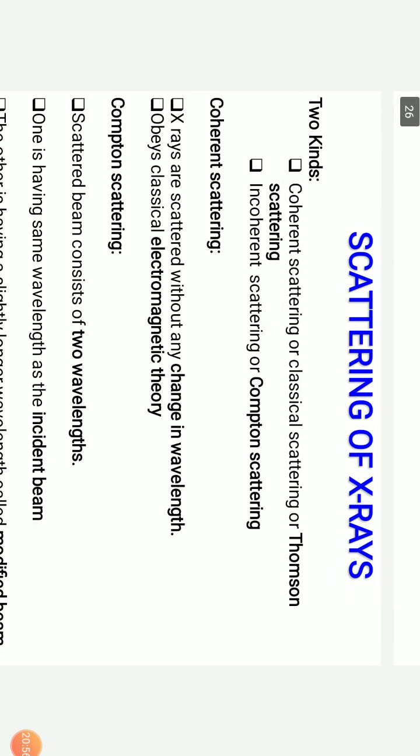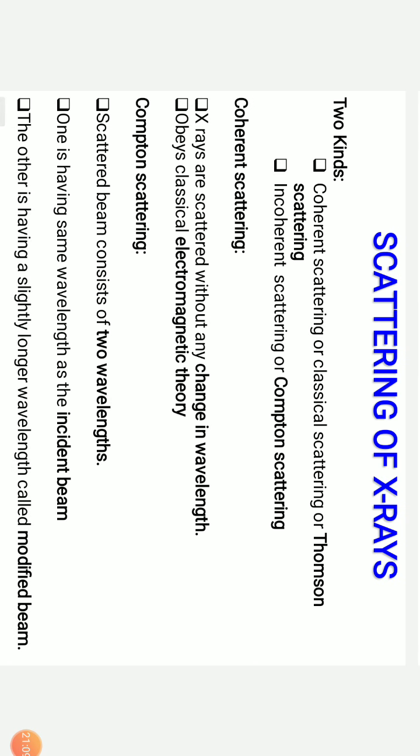So we know X-rays. How are X-rays produced? When a high energy radiation is allowed to fall on a soft metal, some part of the energy is absorbed and some of it is released. And that release we call X-ray. So we are going to take these X-rays as the basic source for our Compton effect.